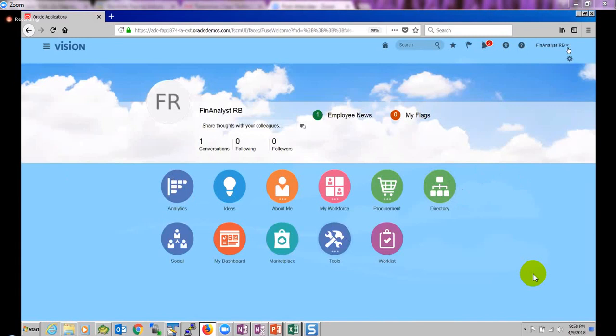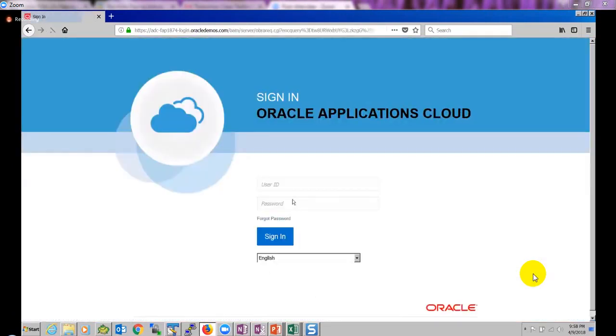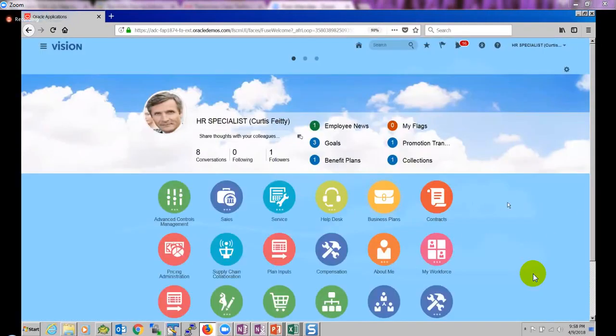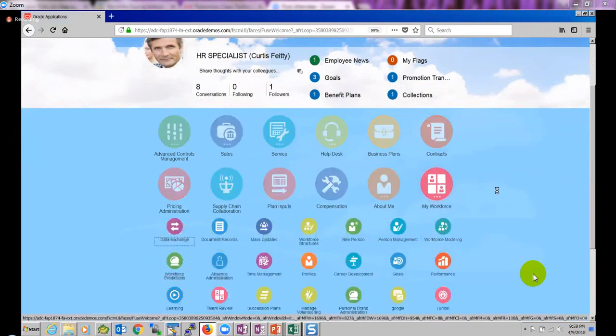Okay, right. Now I'm again going back to the provisioning. How did this employee role come up automatically when our employee got hired? That is called role provisioning. So I am going again and logging in as an administrator, and I'm going to a screen where we can create the role provisioning. To go to the role provisioning screen, you can go two ways. If you know the navigation, you can go to the navigation and get it. If you don't know the navigation, you have to go to setup and maintenance and search for that. As I know the navigation, it is in My Workforce and Workforce Structures.